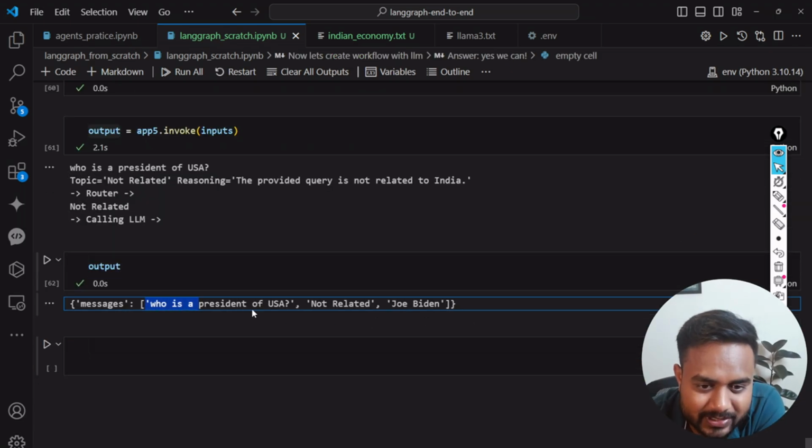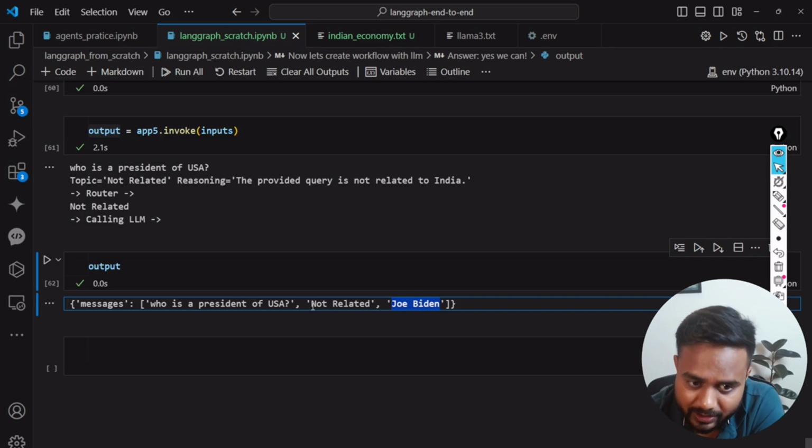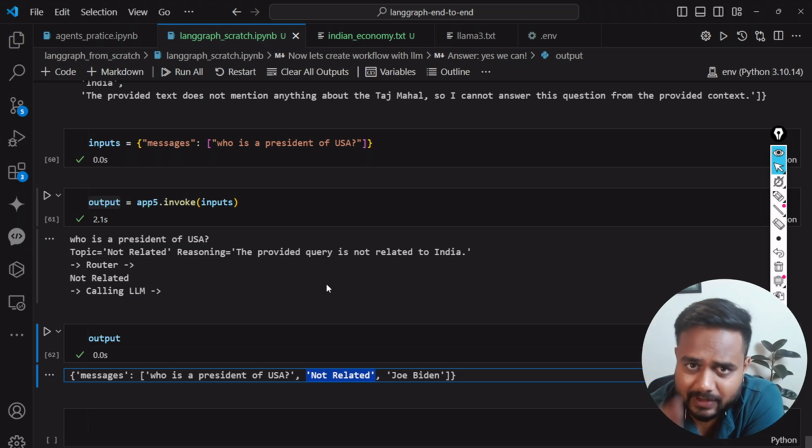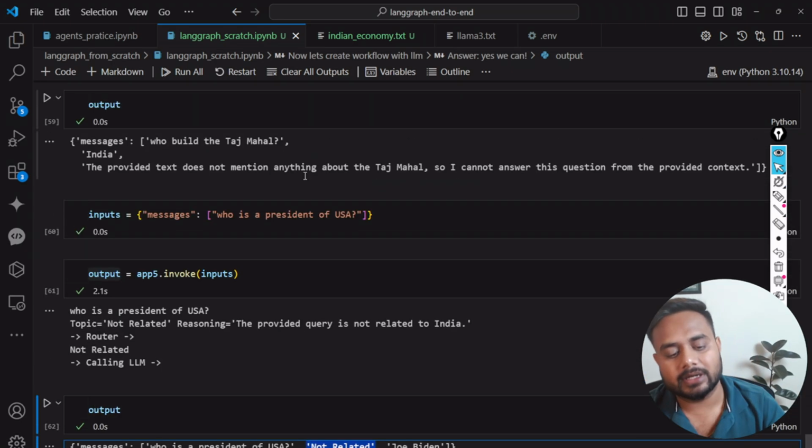Okay. So who is the president of USA? Not related, and this is George Biden. Not related means the question is not related to India. I just need to classify this between Indian and non-Indian questions, so that's why I wrote this not related. That's it.